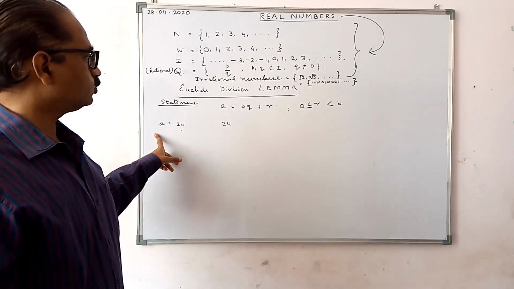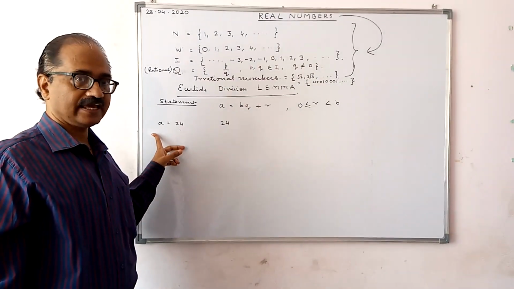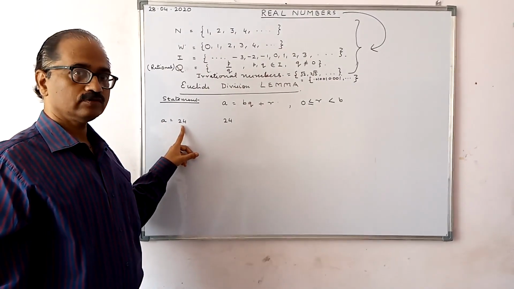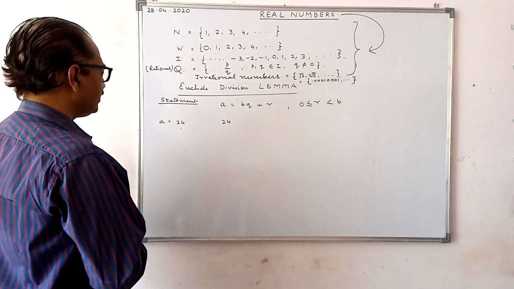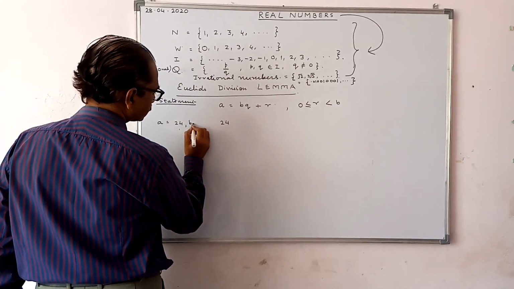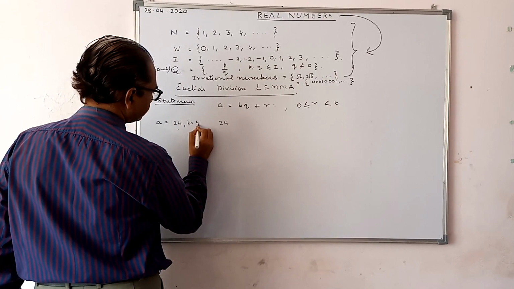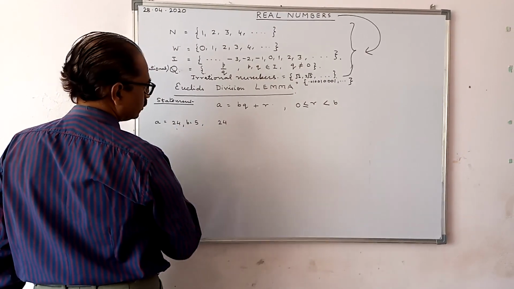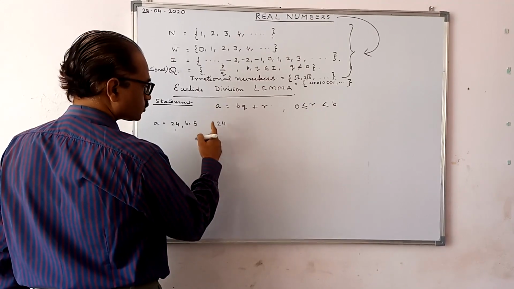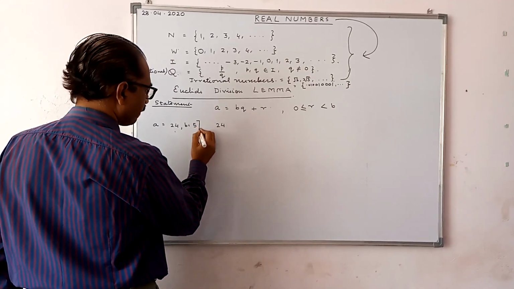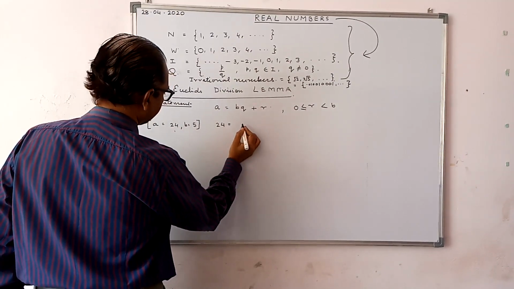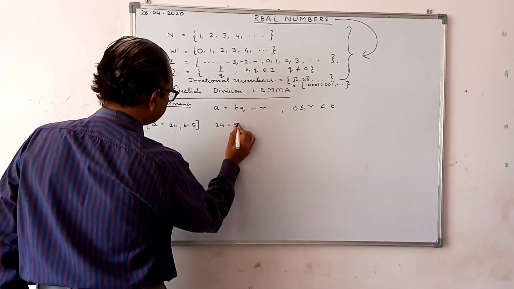For example, let's take a is equal to 24 and b is equal to 5. So 24 can be written as bq plus r: 5 into q.